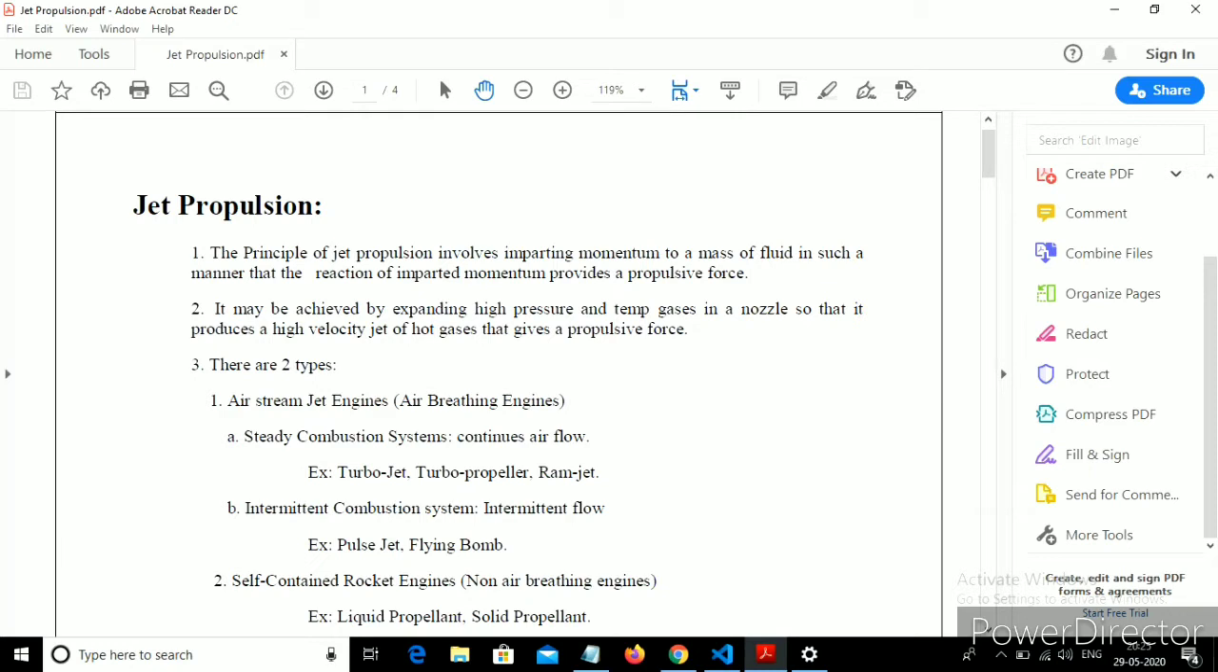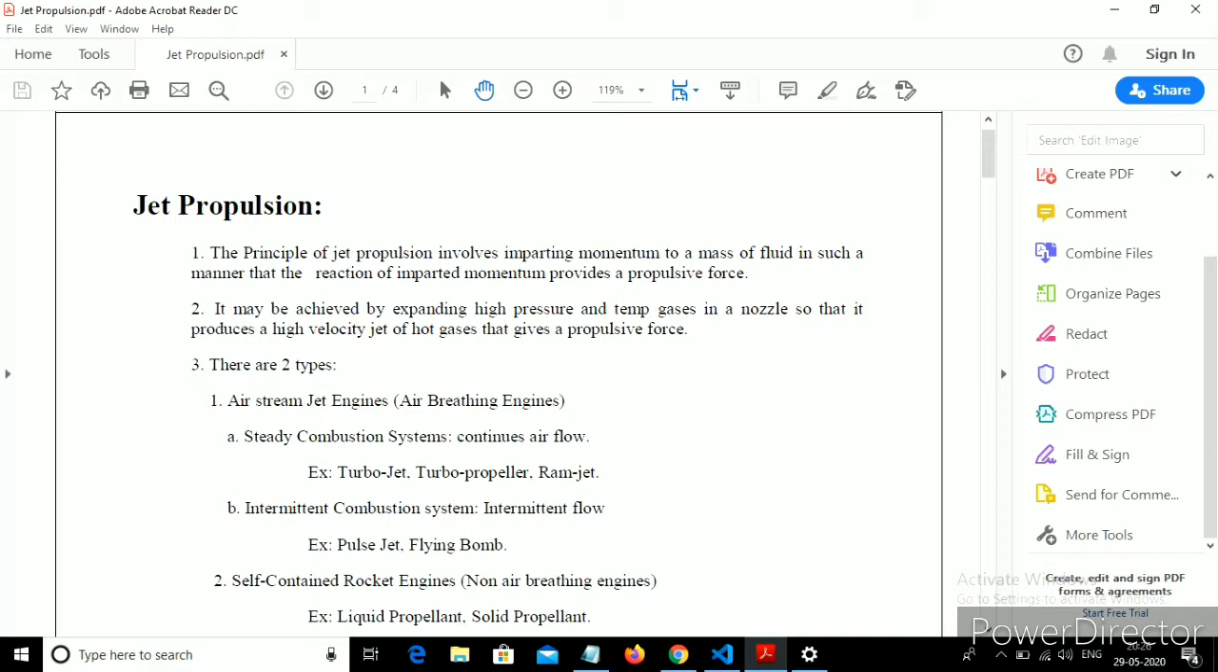So the mass of the fluid in the jet is hot gases. The hot gases are produced in the jet by drawing the air from the atmosphere and compressing it to high pressure, and fuel is burnt along with the air in the combustion chamber. After the combustion, the hot gases are liberated, which are made to expand through the nozzle, so that the nozzle gives a high velocity jet of hot gases, which gives a propulsive force. So this is the principle involved.